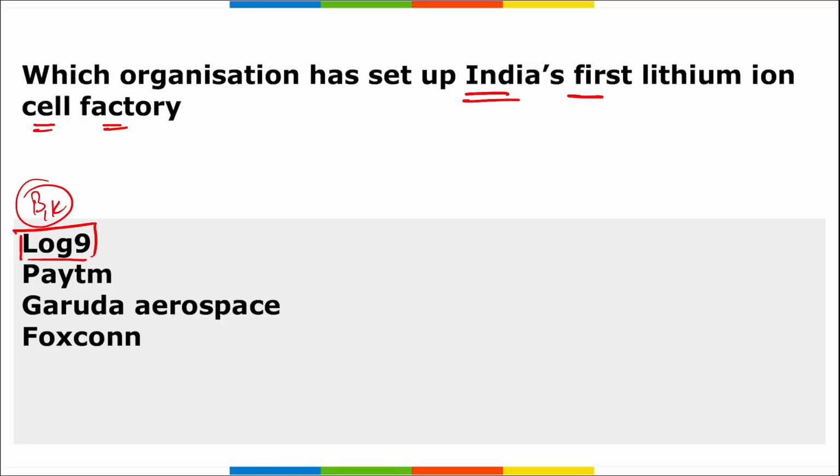Right? And they have inaugurated India's first lithium ion cell manufacturing facility, and it has been set up in Bangalore, Karnataka itself. Right? Here Log9 commissioned a lithium ion cell production facility with an initial capacity of 50 megawatt hour.